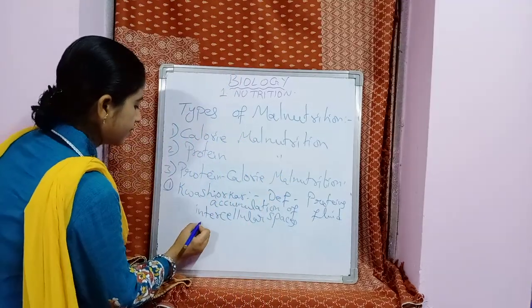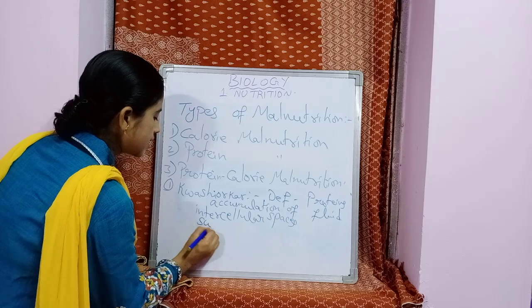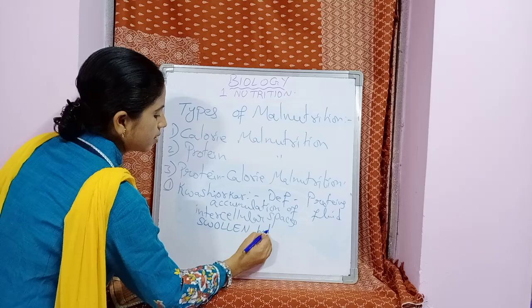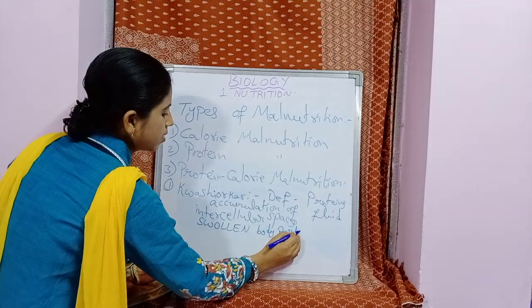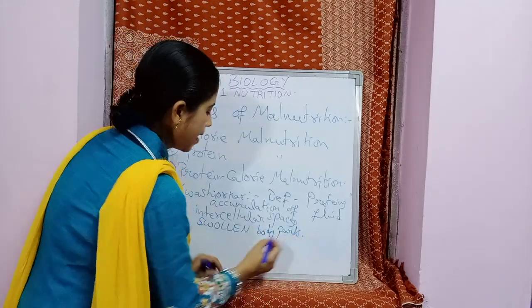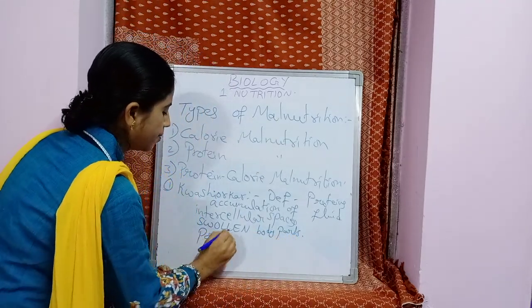The first symptom you can write is swollen body parts, and poor muscle development.